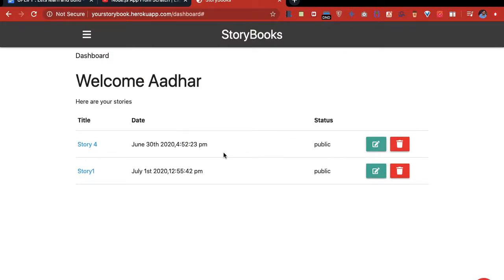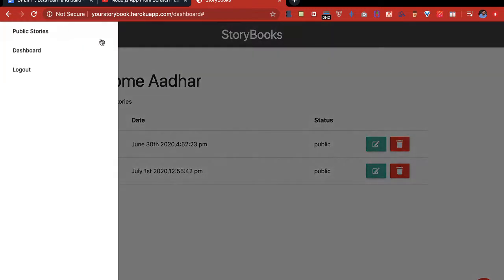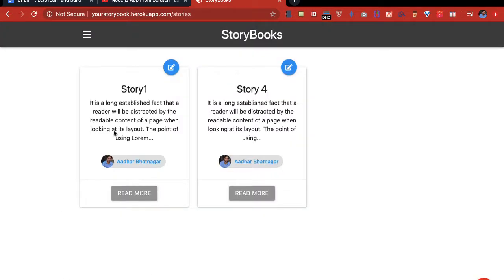I can also log in using a different Google account. So now if I go to public stories, these are all from the MongoDB database. This is fetching all the stories from the MongoDB database. Don't worry, you will understand about MongoDB also. No problems with that. I will include something about MongoDB also.